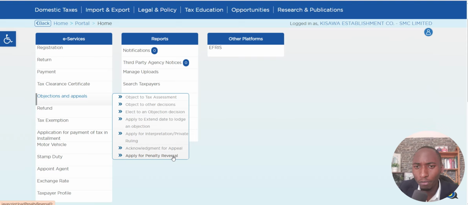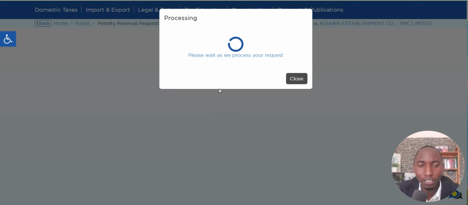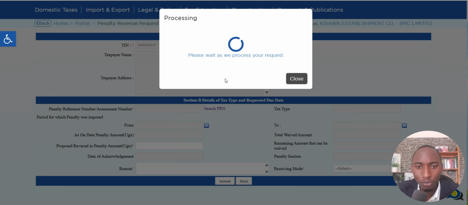Remember, if you do not do anything with your penalty, they will keep injecting interest on that amount, and then you will find out that your company is increasing in debt because of these penalties that you have not been seeing. So you have to do that, or you pay if you really know that it was your fault to skip filing or paying the tax that is required. So I will come and click that, apply to reverse the penalty.